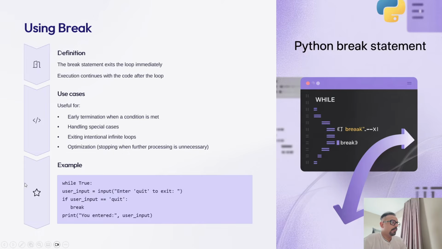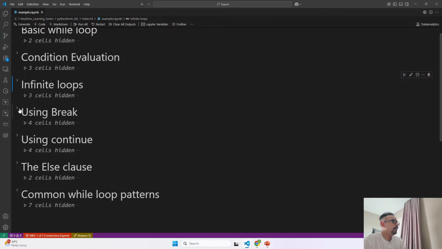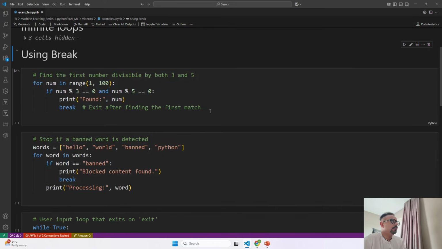Over here, I will take you to the example and I will show you. This is our first example. In our first example, we are saying find the first number divisible by 3 and 5. So we are using two conditions. When both of these conditions are met, then and only then we are going to go ahead and exit.